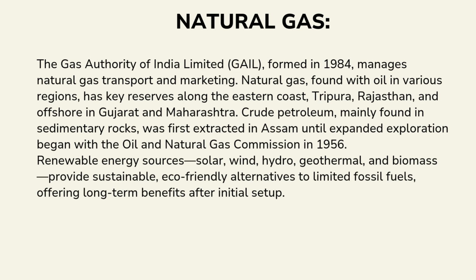Natural gas, found with oil in various regions, has key reserves along the eastern coast, Tripura, Rajasthan, and offshore in Gujarat and Maharashtra. Crude petroleum, mainly found in sedimentary rocks, was first extracted in Assam until expanded exploration began with the Oil and Natural Gas Commission in 1956.